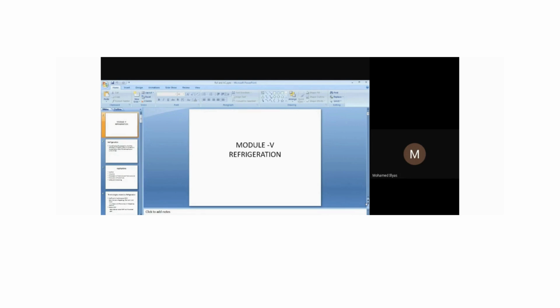Now the basic difference between refrigeration and air conditioning is that refrigeration is always with respect to cooling. No heating will come here. Air conditioning involves both heating and cooling, and also maintaining the comfort condition. In that way we can understand refrigeration and air conditioning. Now we'll see the refrigeration part first, and after that we'll pass on to the air conditioning part.